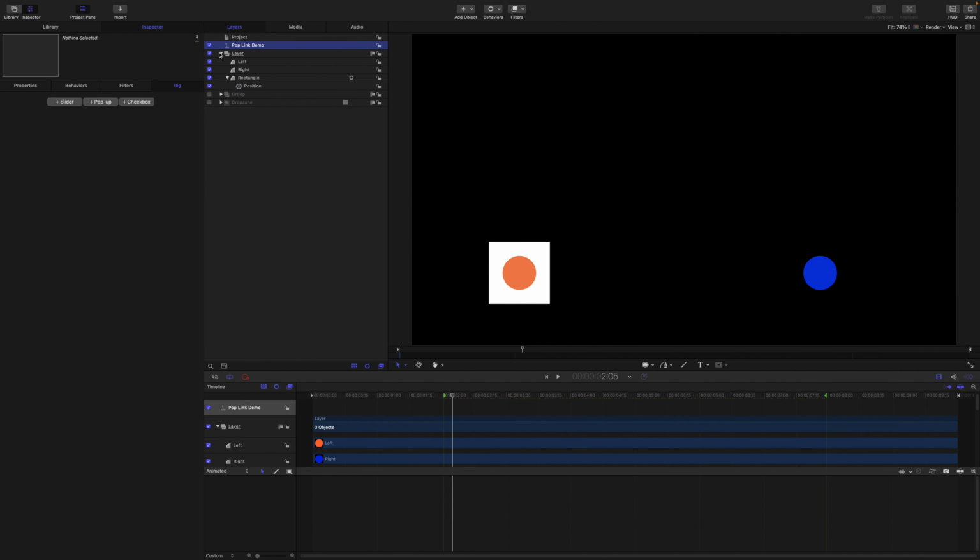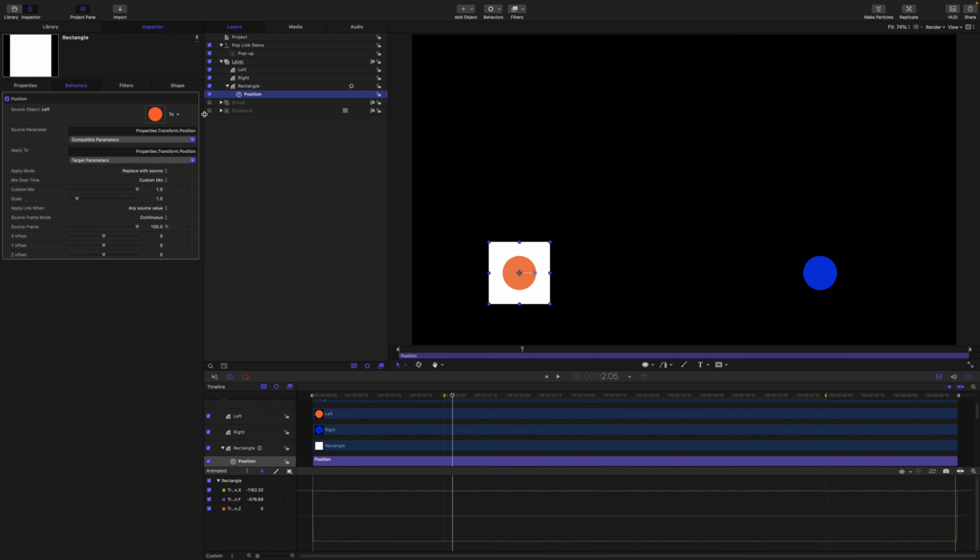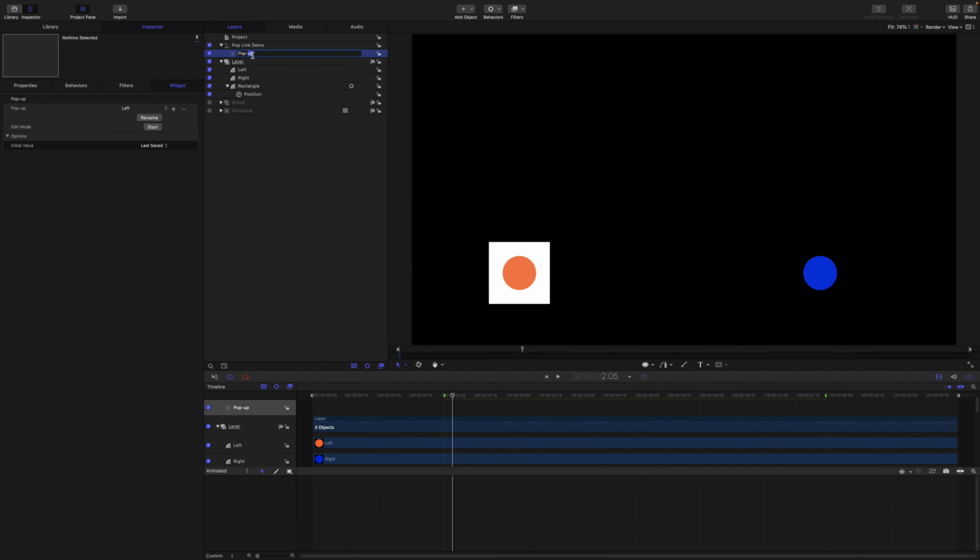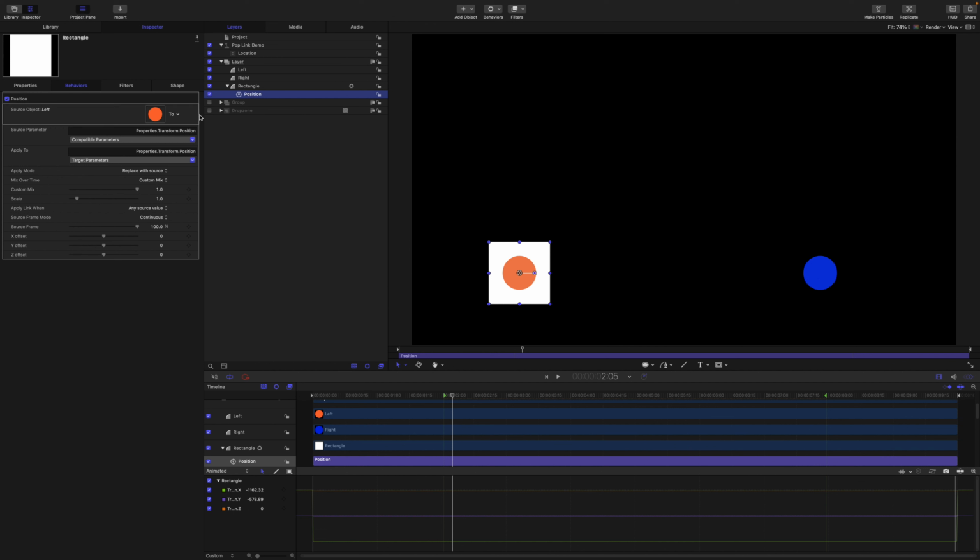In the rig, I'm going to add a pop-up widget and rename the snaps to left and right. We don't need the third snapshot, so we can delete it. Okay, with the snapshot set to left, you can see that the link source is the left layer. I'll name the widget as location.